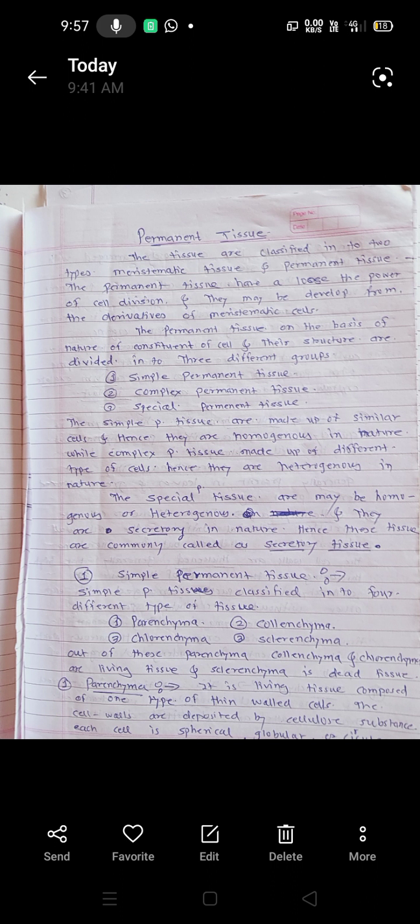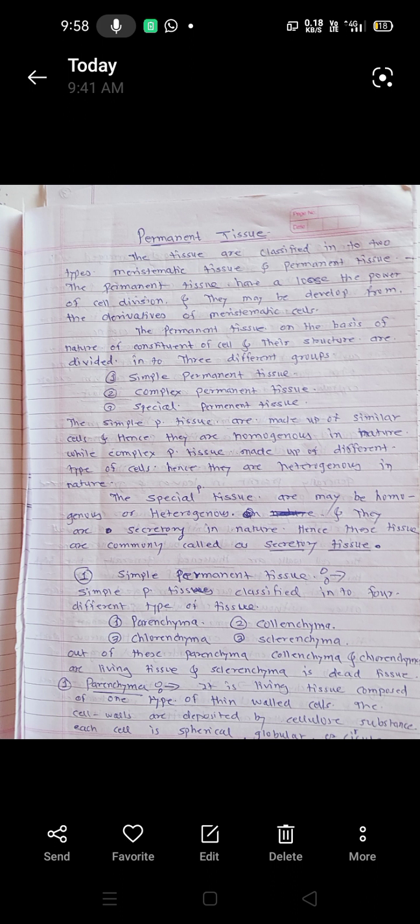Before the study of the simple permanent tissue, in the introductory part of permanent tissue: the tissues are classified into two types, meristematic tissue and permanent tissue. The permanent tissue have lost the power of cell division and they may be developed from derivatives of the meristematic cells. Actually, what is meant by tissue? Tissue is a group of cells performing a similar function.